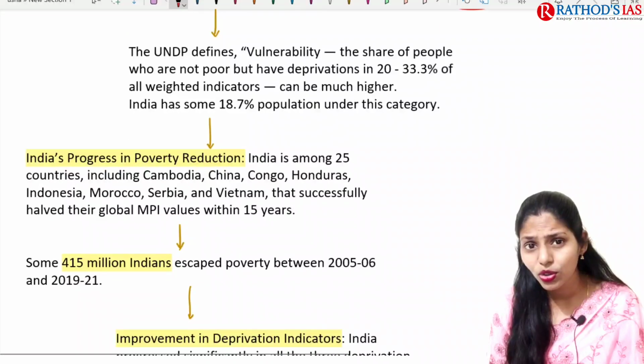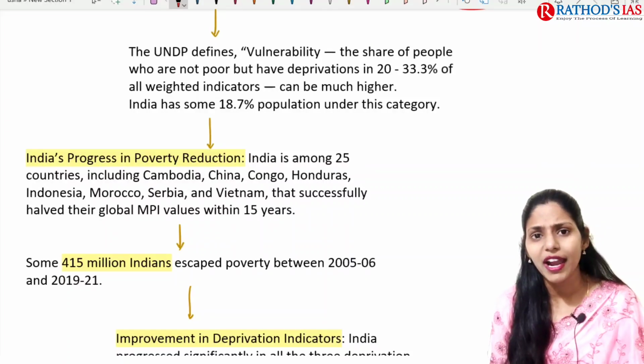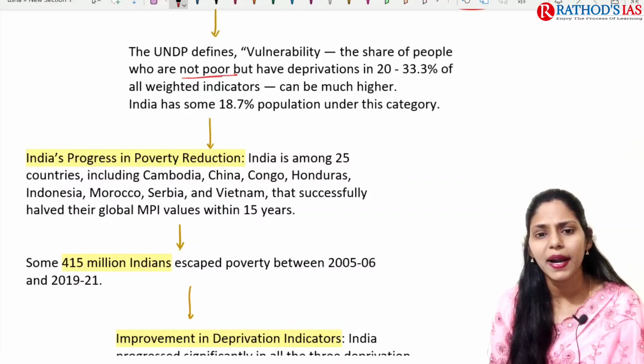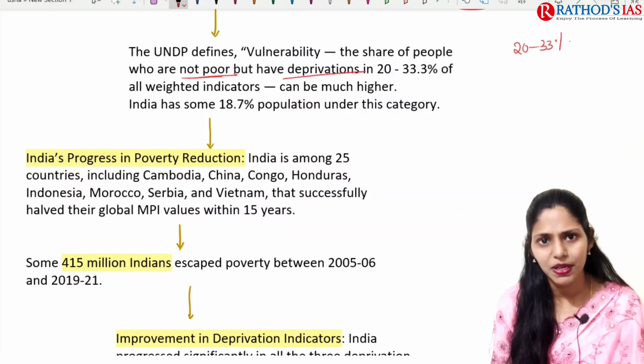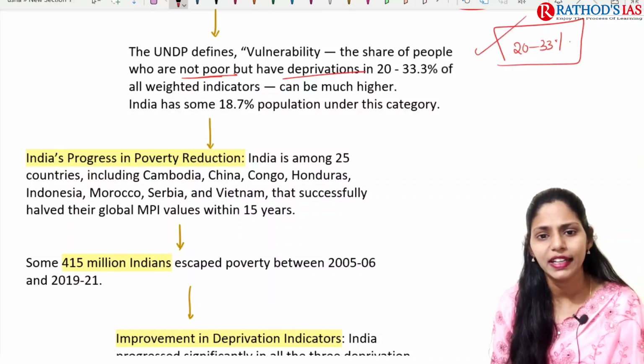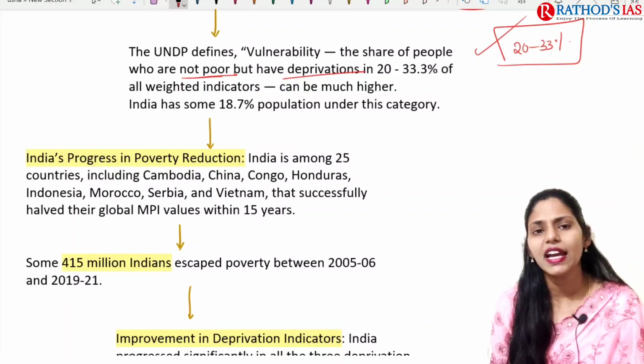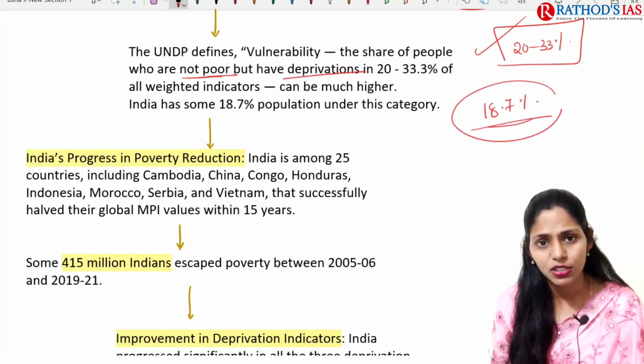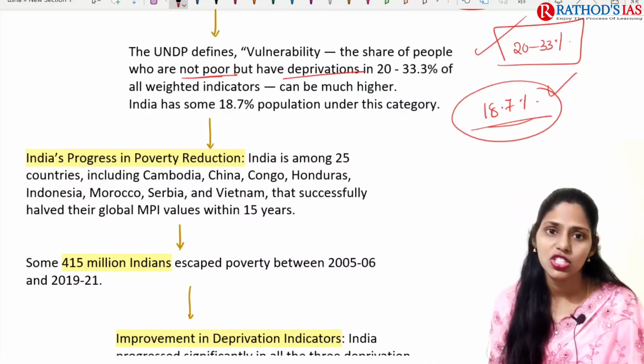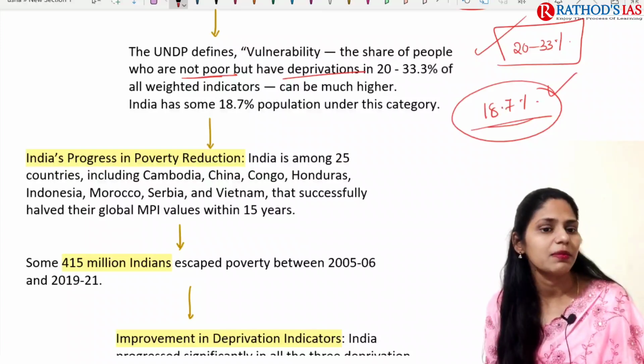If you're talking about UNDP, which mainly defines vulnerability, that is the share of the people who are not poor but have deprivations in 20 to 33.3% of all weighted indicators. India has around 18.7% of its population under this vulnerable category defined by UNDP.